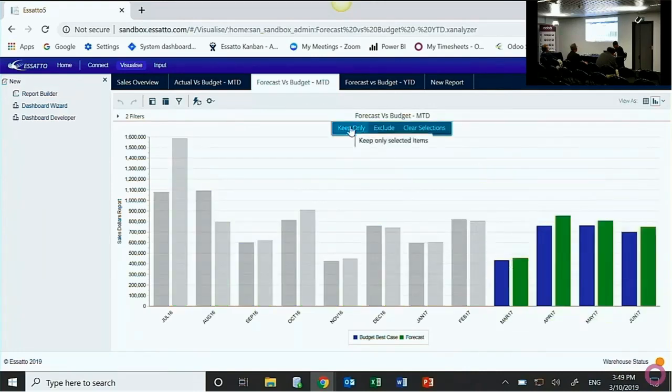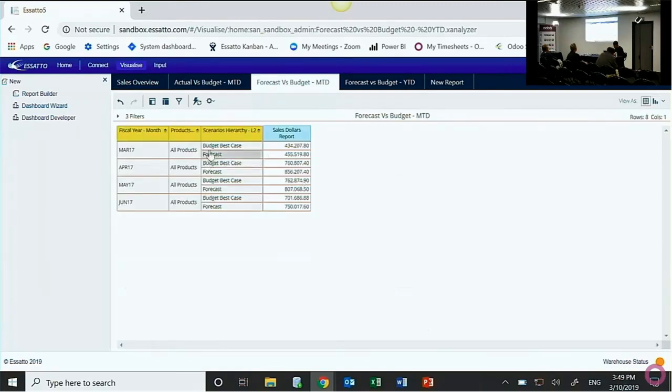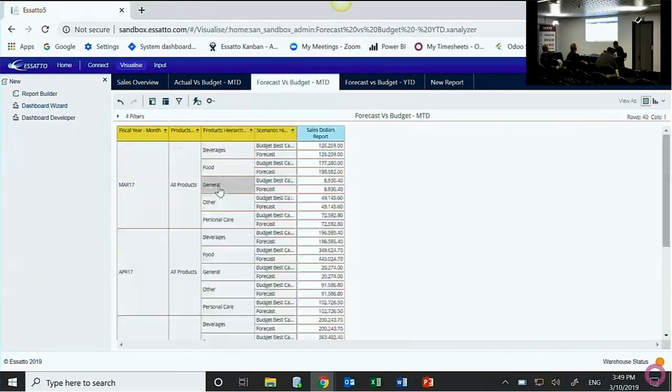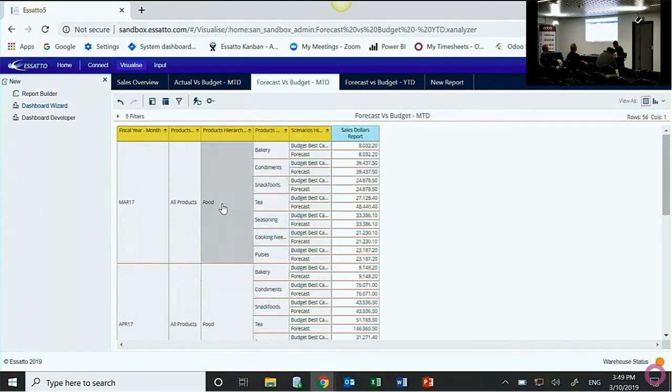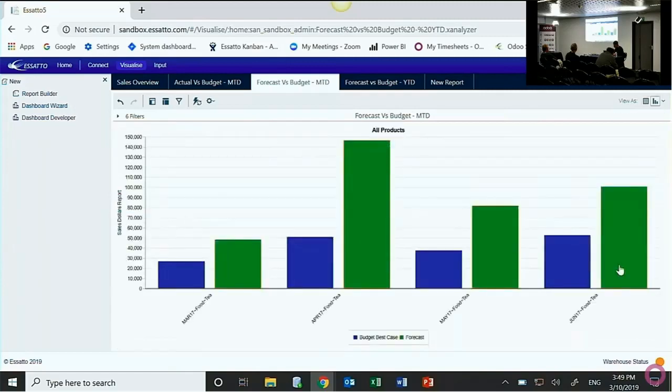And if I want to focus in on what I've actually changed, I can do things like this. So just keep only the last 4 months. Just make this a table again. And we applied our change to T. So let's just find that category. And all I'm doing is double clicking to go through the different levels of the hierarchy. I'll keep only T. Turn this into a chart view again. And I can do further analysis. Okay, so that's our top-down forecast process.